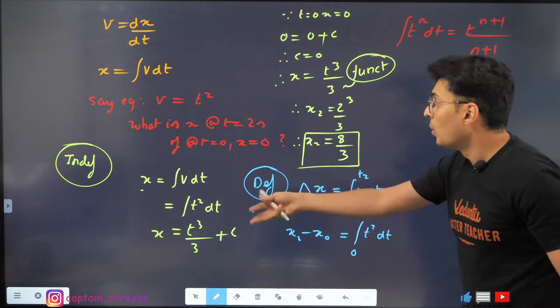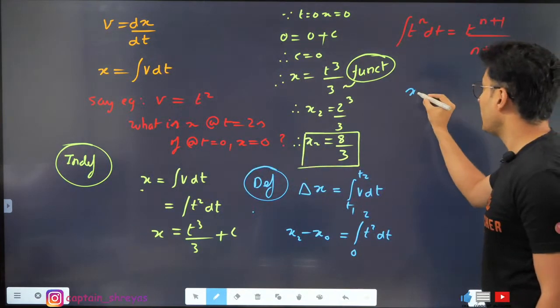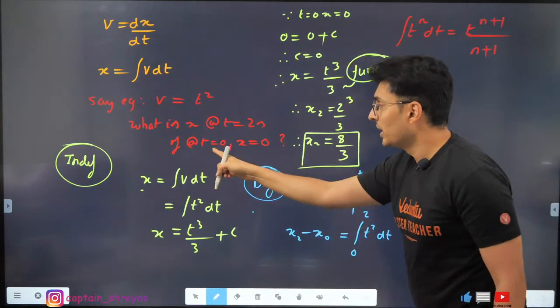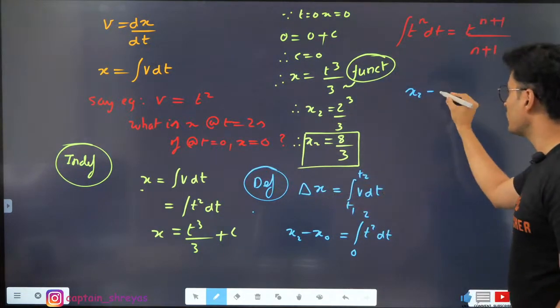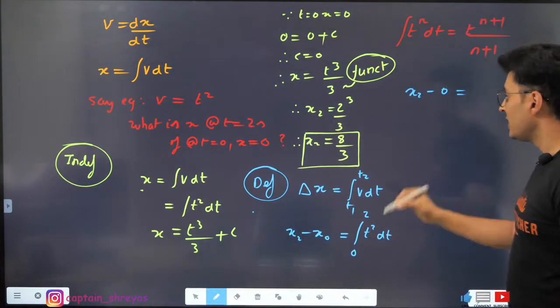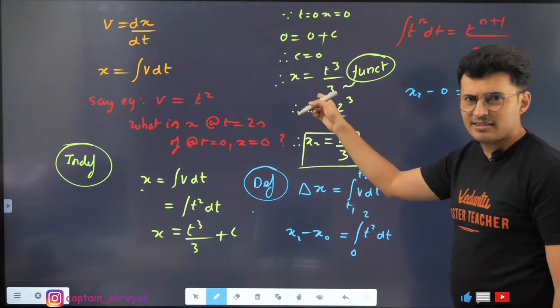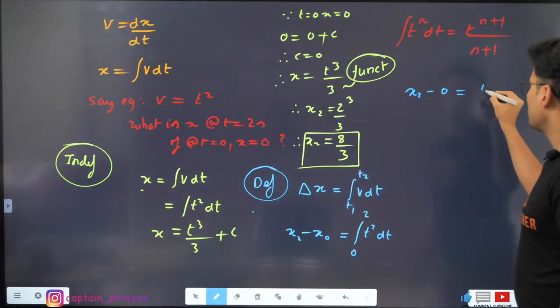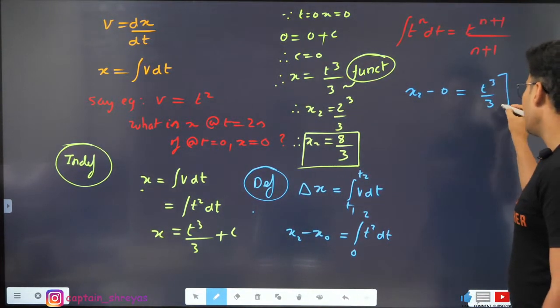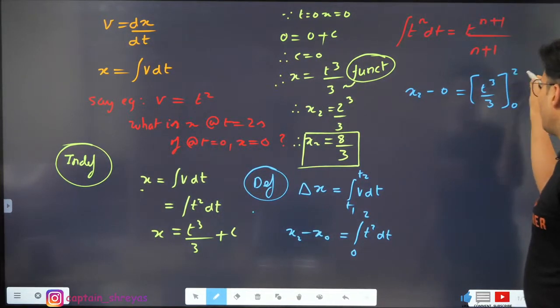Okay, now just substitute the values. x2, do I know it? No, I have to find it out. So just put x2 as it is. x0, I know it. When time is 0, x is 0. So just put it as 0. Integration of t square is t cube by 3. Just use this. So it will be t cube by 3, and then put lower limit, upper limit.